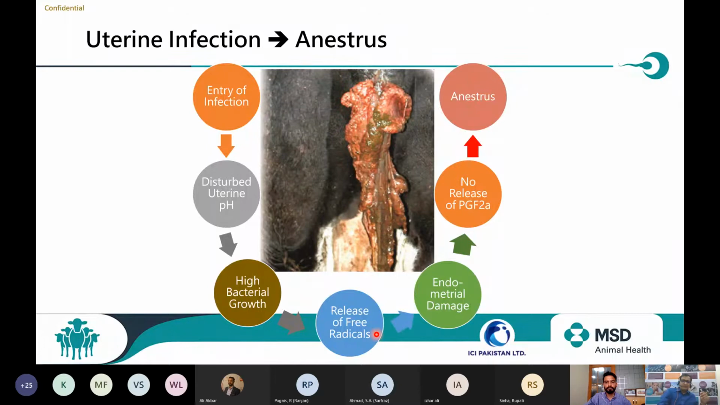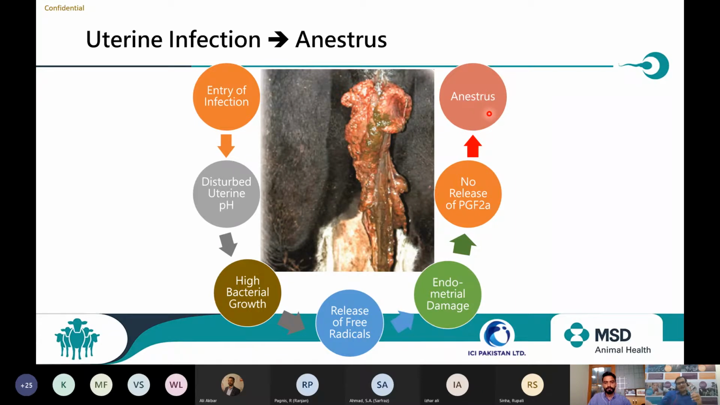In the uterus, the most sophisticated layer is the endometrium. So these free radicals start attacking that endometrium and further damage it. And then this endometrium, because of this damage, is not able to release the PGF2 alpha, and the animal goes into anestrus. So the heat which we expect to observe on the 66th day, the first heat, is going to be further delayed.